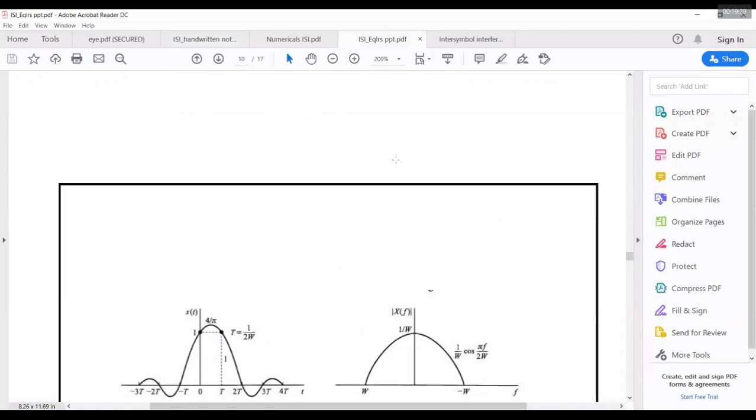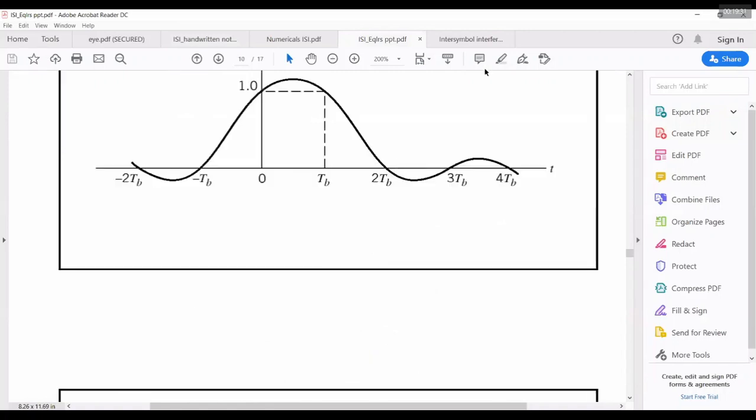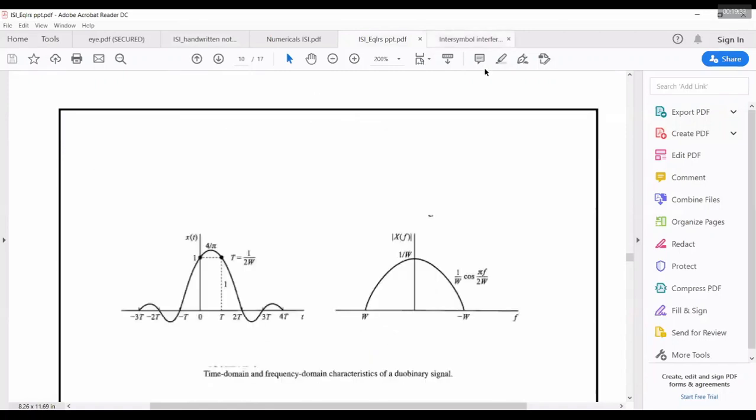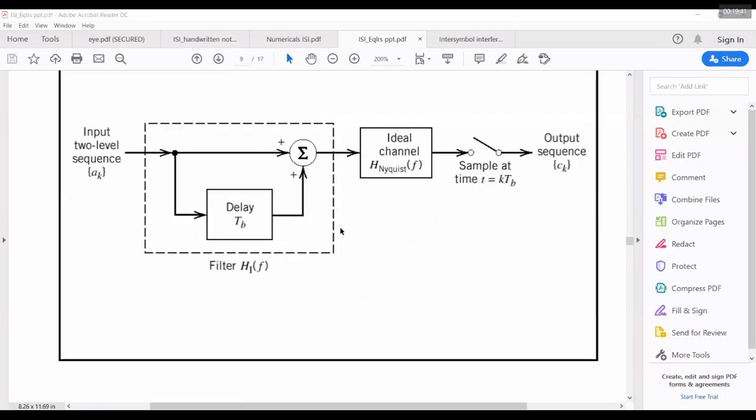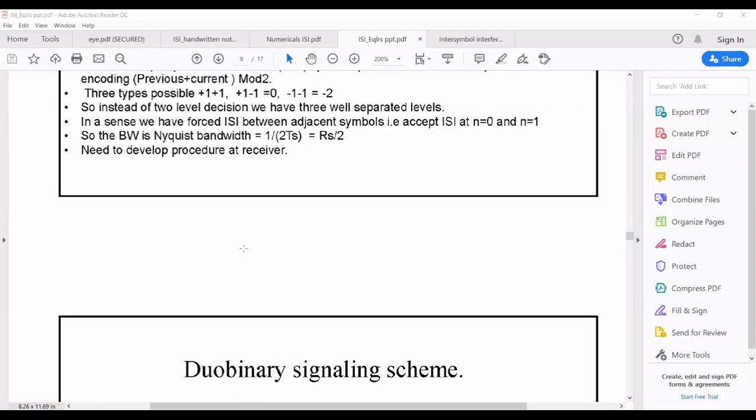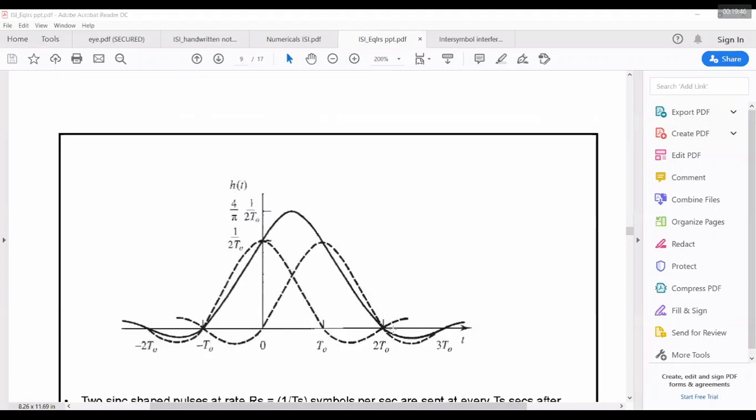Yeah, let me share the screen. This is the duobinary signal in time domain and frequency domain. You have two signals, one is a delayed version. This is the actual sinc, and this is the delayed sinc. When you have these two, you get an effect like this. It's called a duobinary pulse.